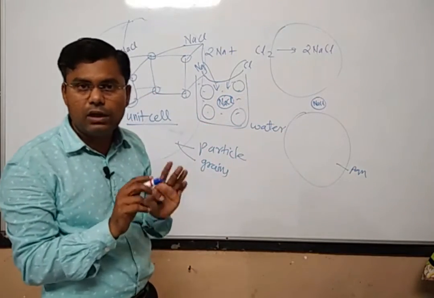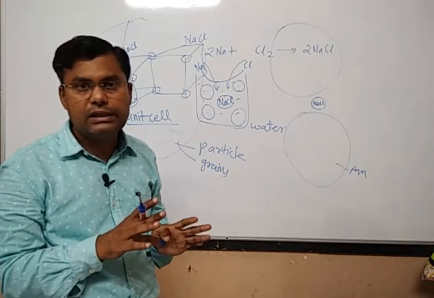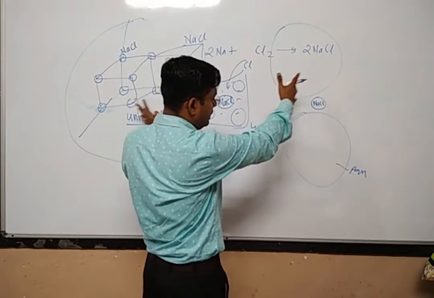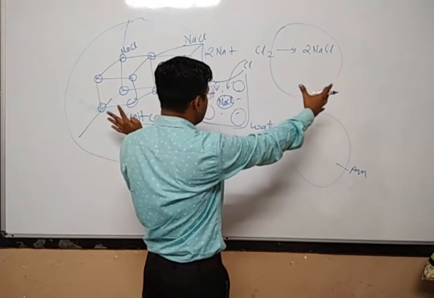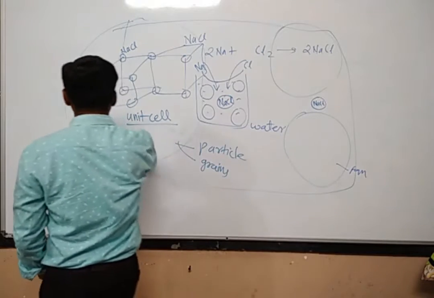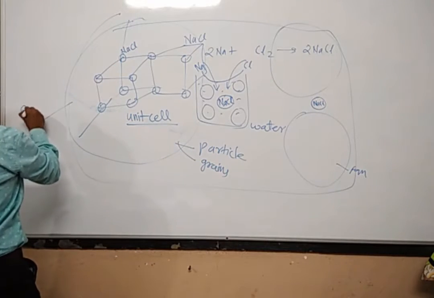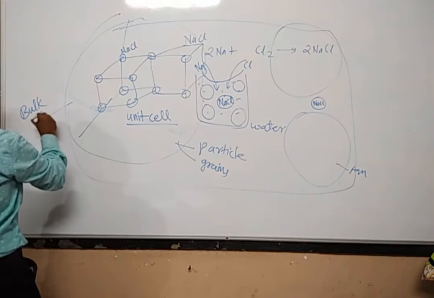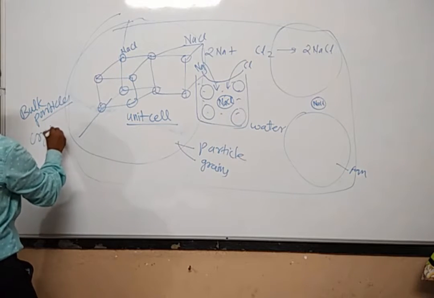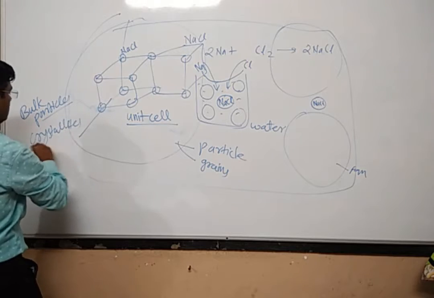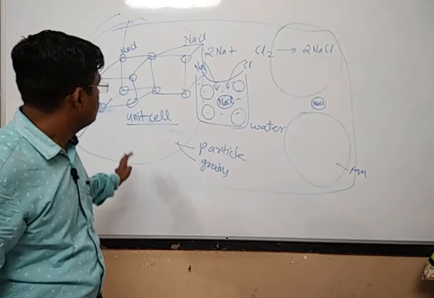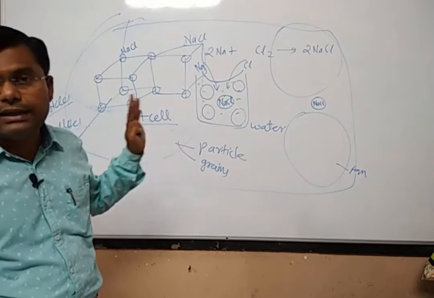Now normally what happens whenever we get the bulk material or bulk crystals, all these particles or all these grains come together, they stick together and they form a bulk particle. They are sometimes also called crystallites. So in this way we get the crystal of NaCl.